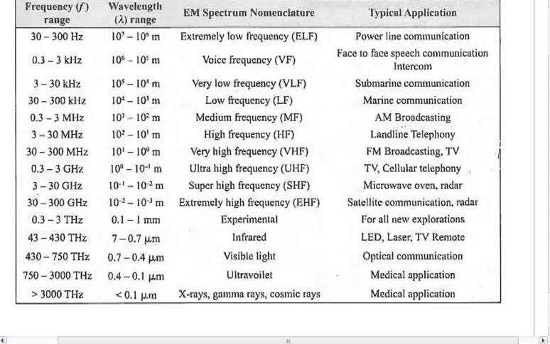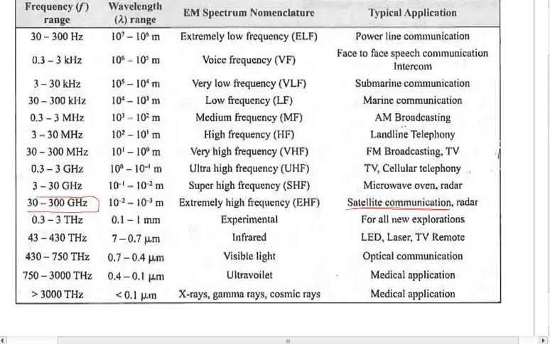Now when you are having 3 gigahertz to 30 gigahertz, you are talking about super high frequency, and that is where your microwave oven works, or the radar works. Radar even goes beyond that. It works in extremely high frequency. Nowadays radar is working in very extremely high frequency, and even satellite communication basically operates in this.